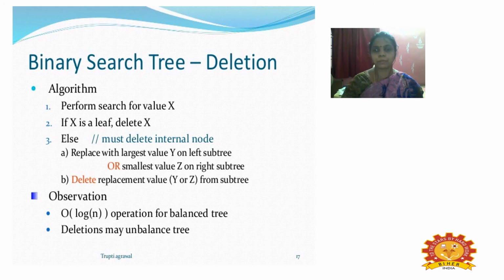So the observations: for a leaf node, we search for the given value and delete it, and for an internal node we replace the deleted node with the largest value of the left subtree or the smallest value of the right subtree. We have to check, and based on this criteria we can delete from the binary search tree.